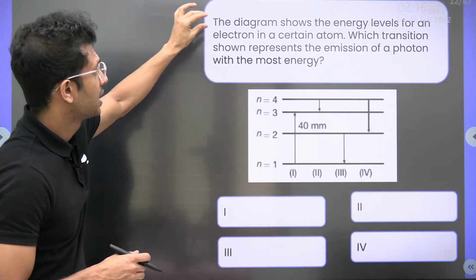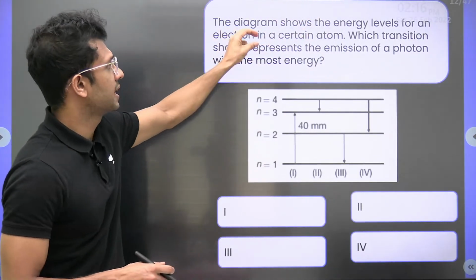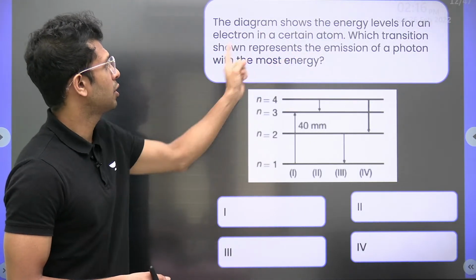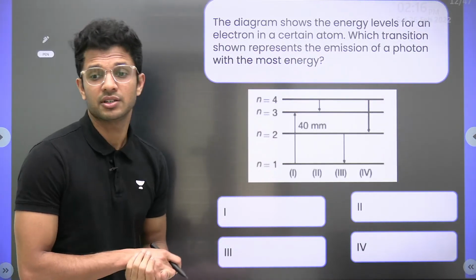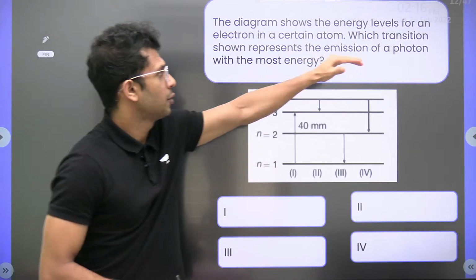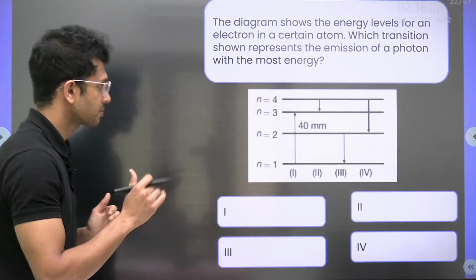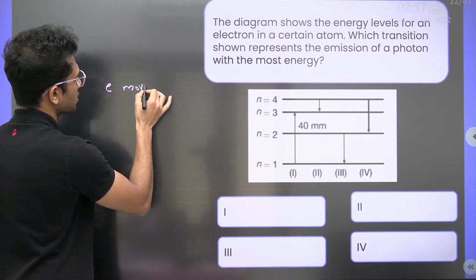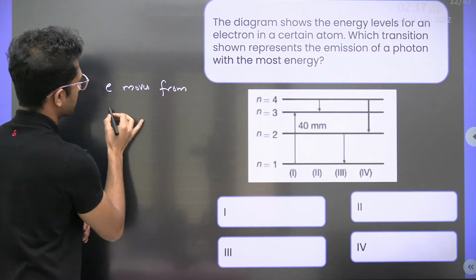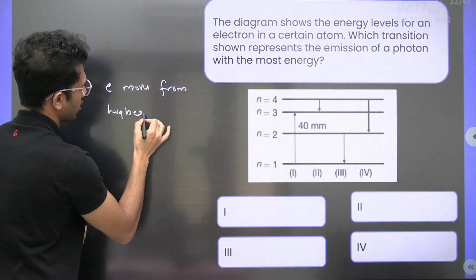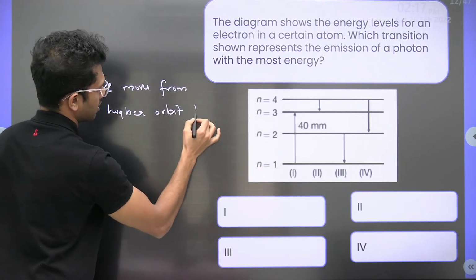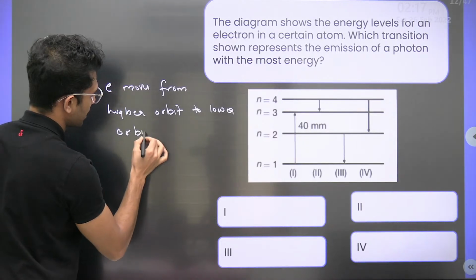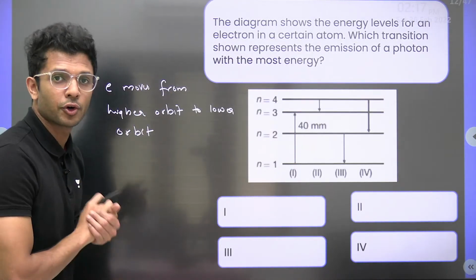Everyone listen. The diagram shows the energy levels for an electron in a certain atom. Which transition represents the emission of a photon with the maximum energy? First, let us discuss: when will a photon be emitted? When an electron moves from a higher orbit to a lower orbit, a photon will be emitted.